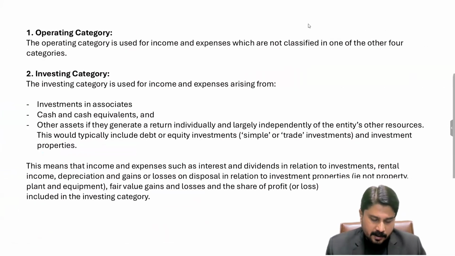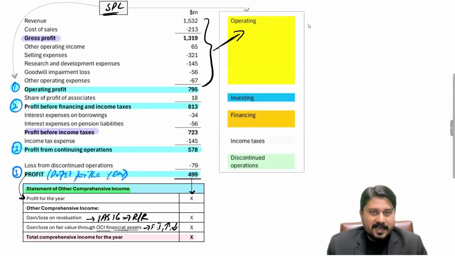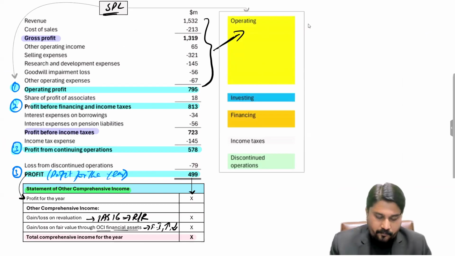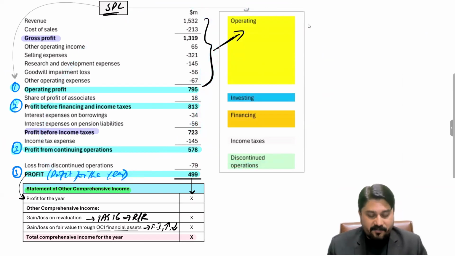Let's move forward. As I have already guided you with respect to these 5 categories, now it's your turn to thoroughly read all these 5 categories. So you will come to know and you will be more clear about the discussions we have just made. But majorly, once IFRS 18 is introduced, it has a major impact on the SPL, the statement of profit or loss. And while making the statement of profit or loss, all the elements are to be dealt with according to the categories, and there are 5 categories.